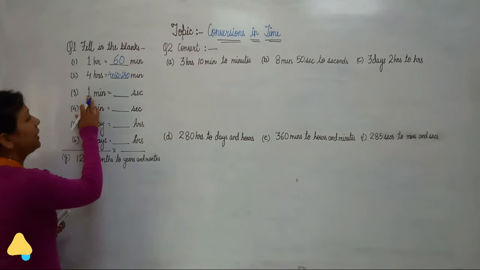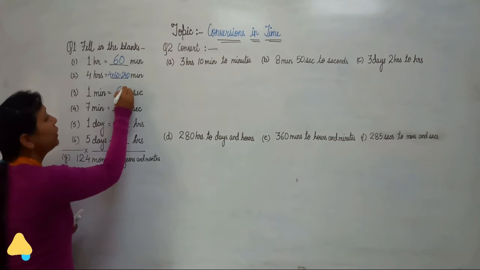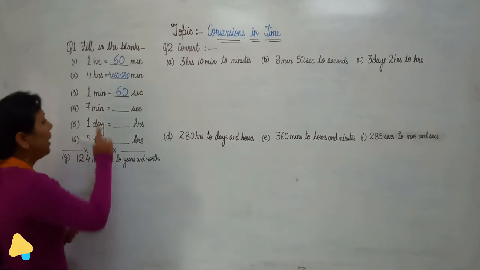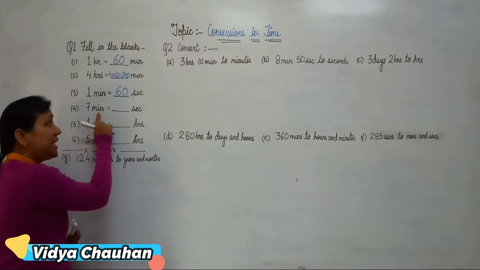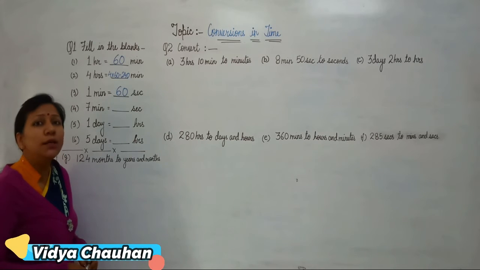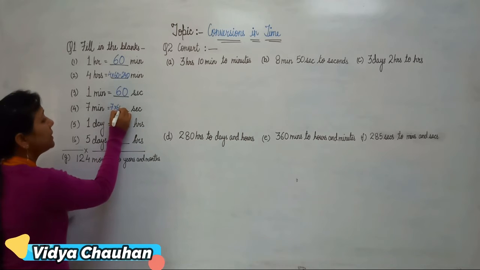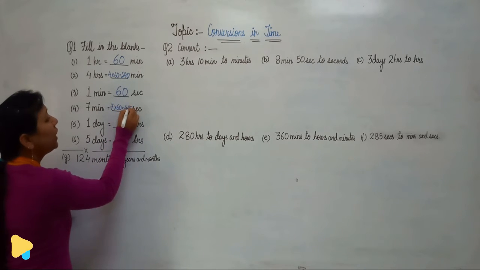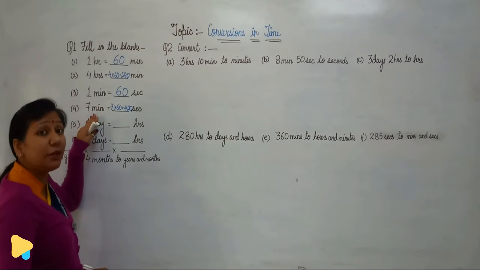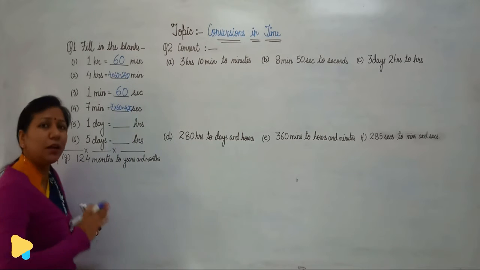Okay. Coming to the next part, 1 minute equals how many seconds? So 1 minute is equal to 60 seconds. 60 seconds make 1 minute. After that, the next part, 7 minutes equals how many seconds? So how many seconds are there in 7 minutes? 7 minutes will be equal to 7 multiplied by 60, so that will be 420 seconds. There will be 420 seconds in 7 minutes, if 1 minute equals 60 seconds. So this is how you can do the conversion.